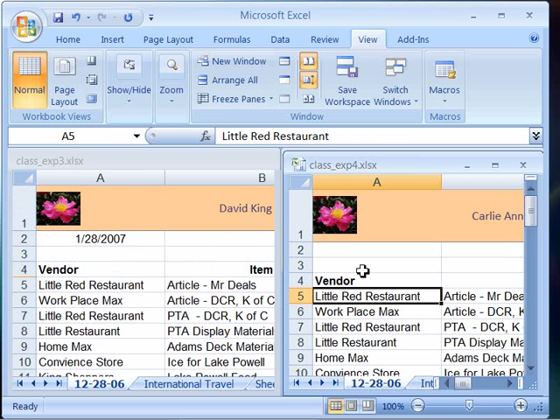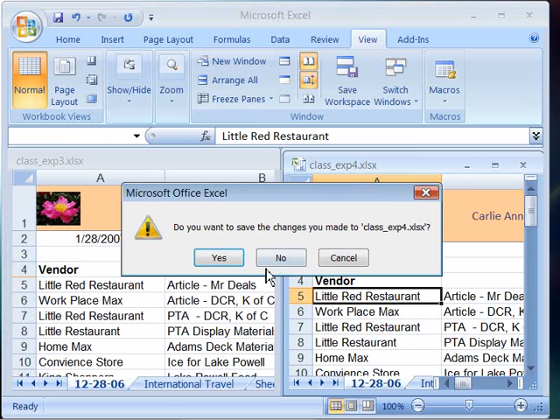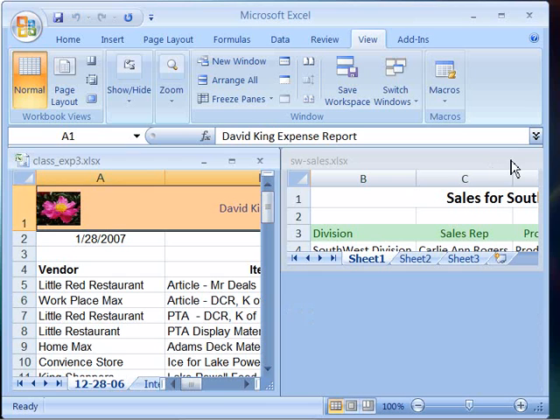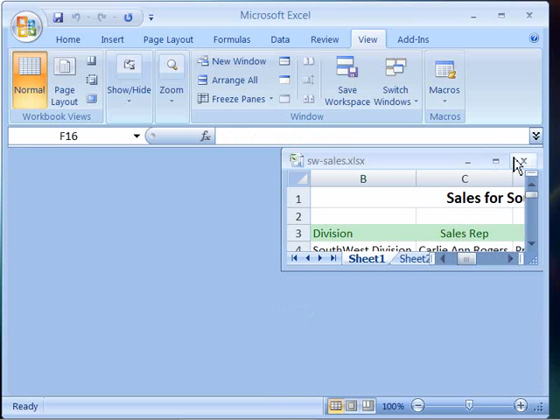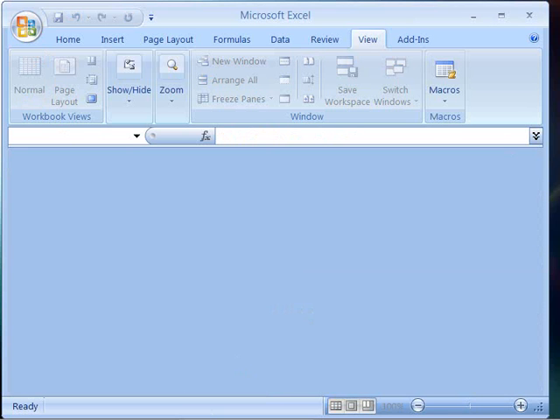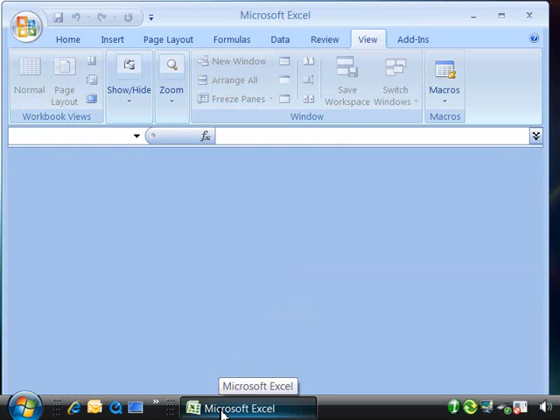Now for our project, we need to create a new workbook for the salespeople to manage your sales. We'll work between our product list and a new workbook that we will set up. To get started with this, I will need to close all of the open windows that I have on my screen. I'm not going to save any of these because they've already been saved, so I'll simply close out of them. And then, if you like, open up your product list so that we can use it in our exercise for our project.